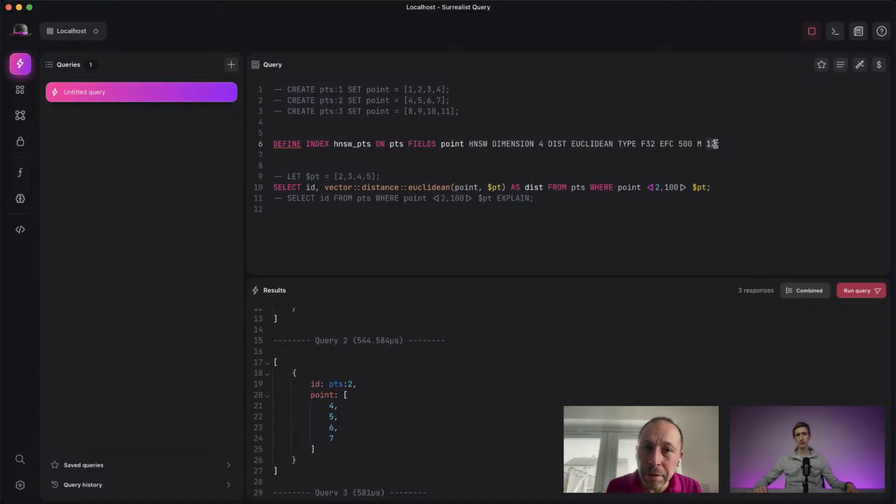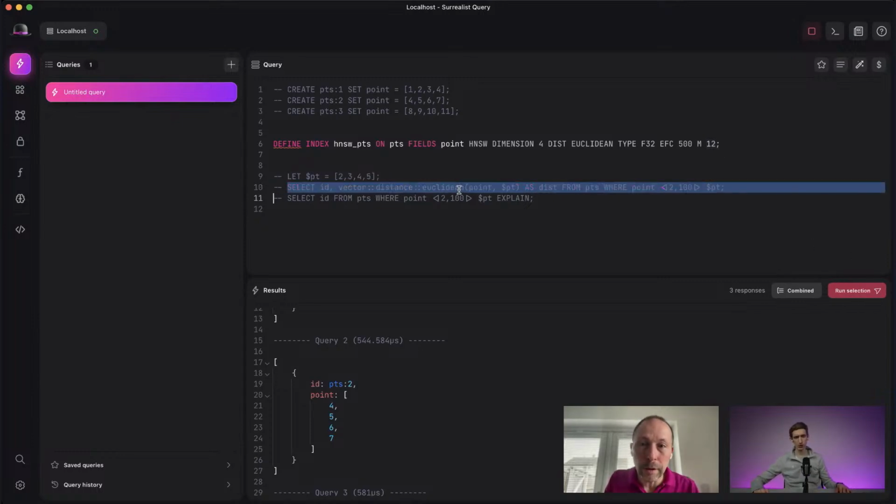There are other parameters that I explain in the documentation that belong to the algorithm. So for those who really want to make in-depth customization, you have all these parameters available, including the heuristic, which is the method of calculating the neighbors in the algorithm. So you will see in the documentation that we provide all the capabilities that the paper describes, so you can find the best fit depending on your model. So let's create the index.